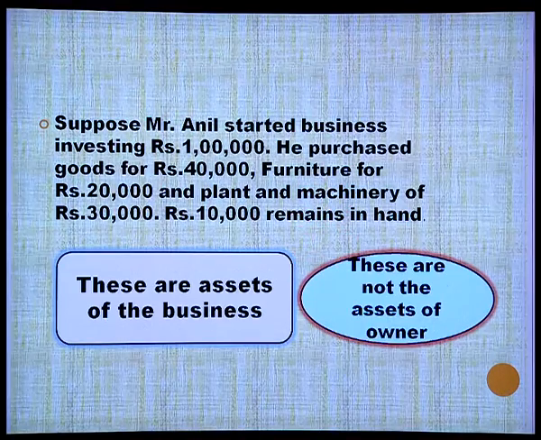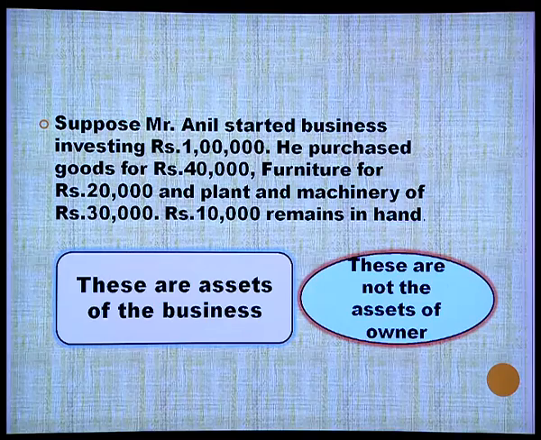Suppose Mr. Anil started business investing 1 lakh. He purchases goods for rupees 40,000. He purchased furniture for 20,000, plant and machinery for 30,000 and remaining rupees 10,000 is as cash with him. These are the assets of the business.